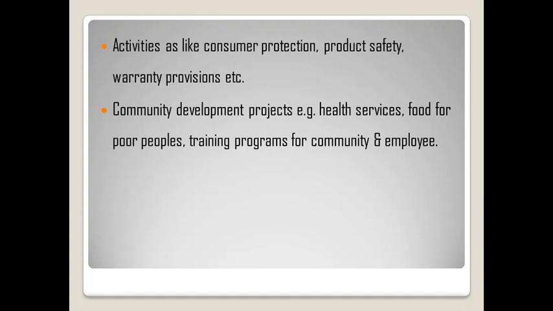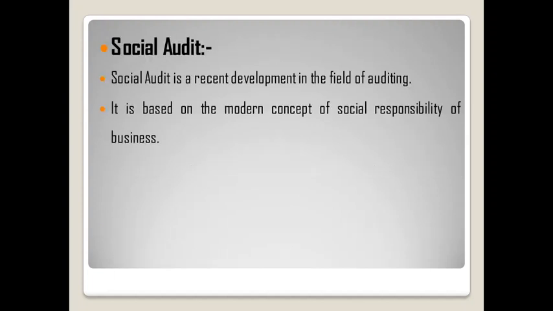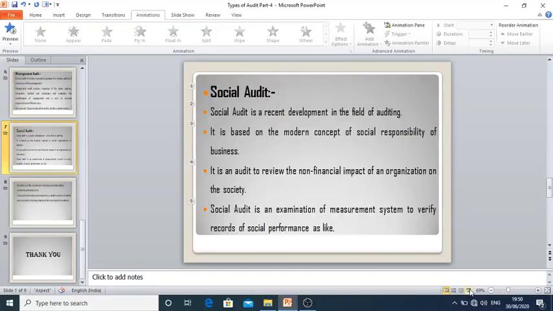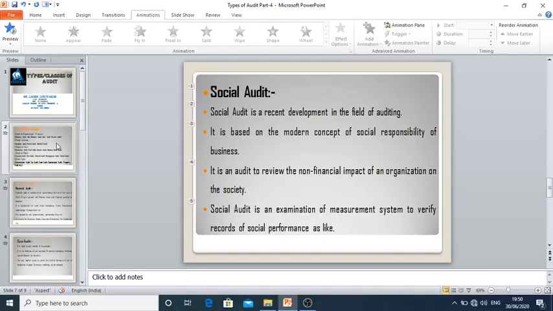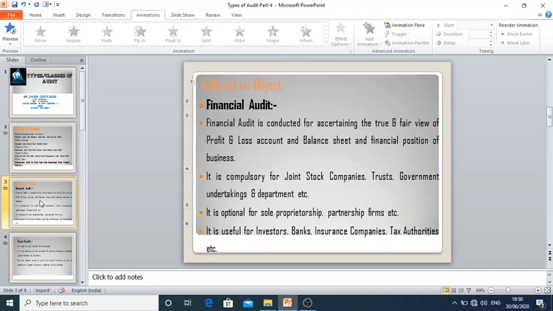So we have seen here all the 5 types under the audit based on object. In that, first we have seen financial audit. Financial audit means the audit of financial statements, true and fair view of financial statements.